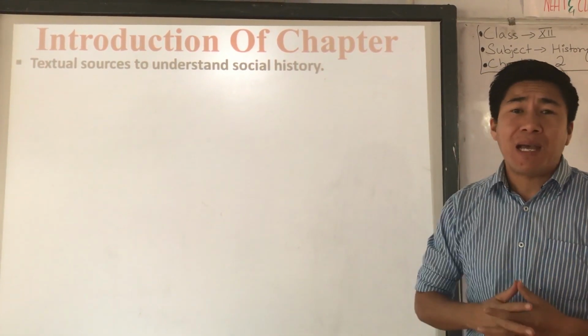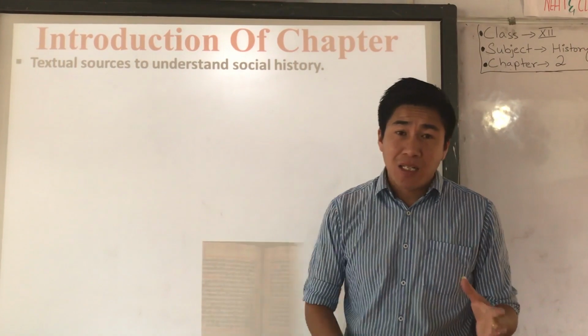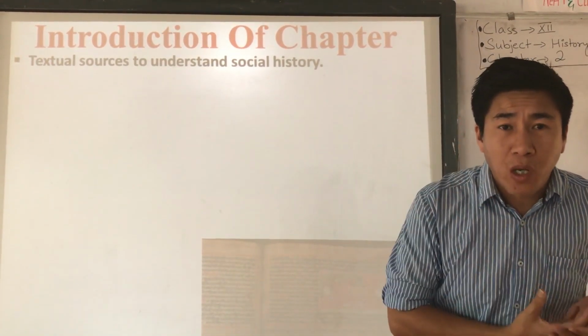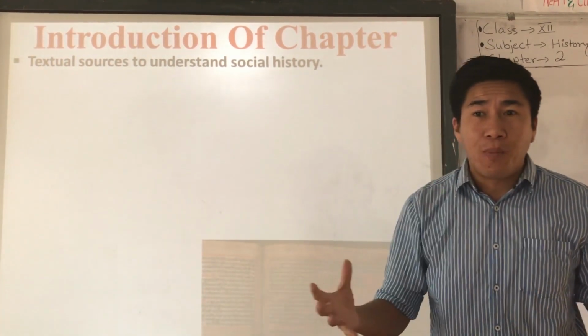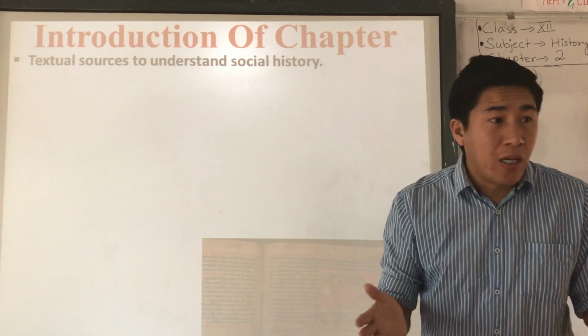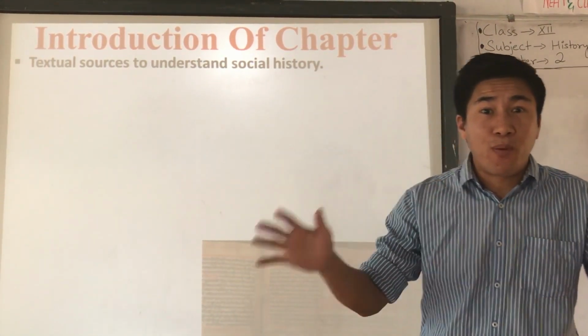Now why is text the best source to understand social history? Because text contains different kinds of social behaviors, social norms, social situations and social practices followed by the people of ancient India, right? The text contains the people's way of life, how people used to live, their way of eating, different kinds of practice.